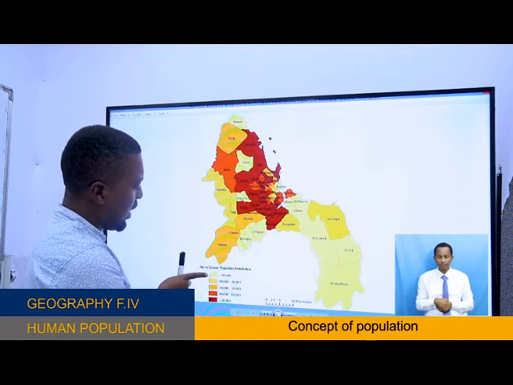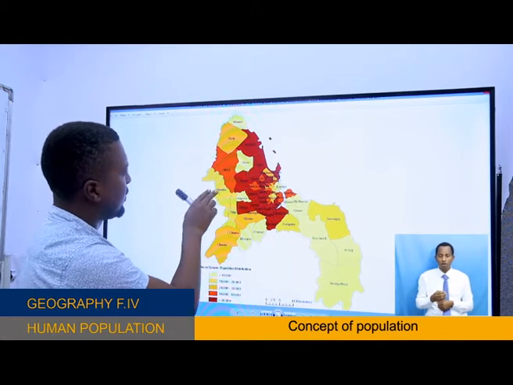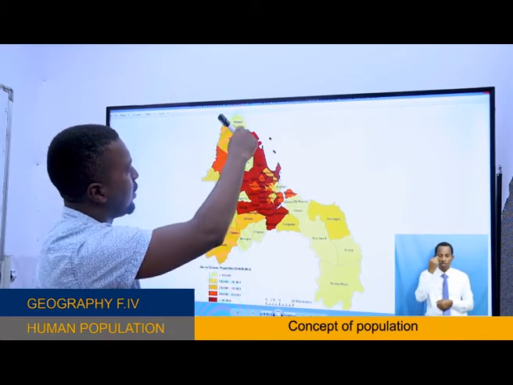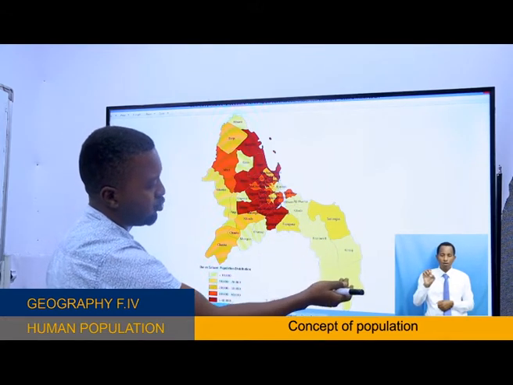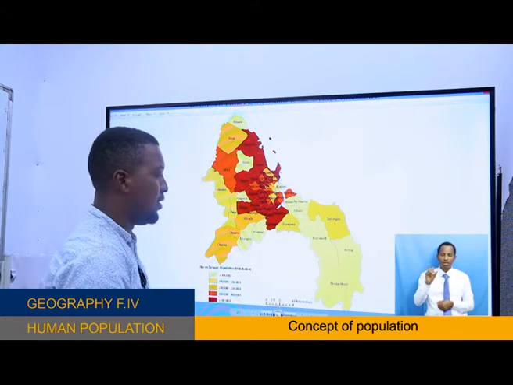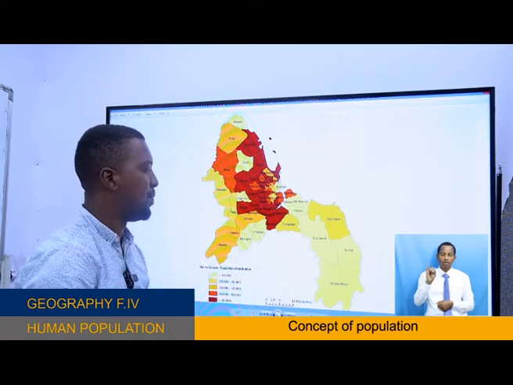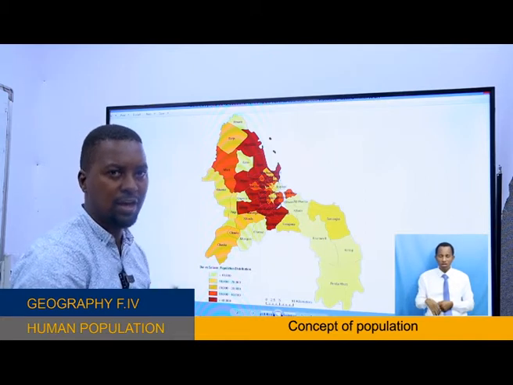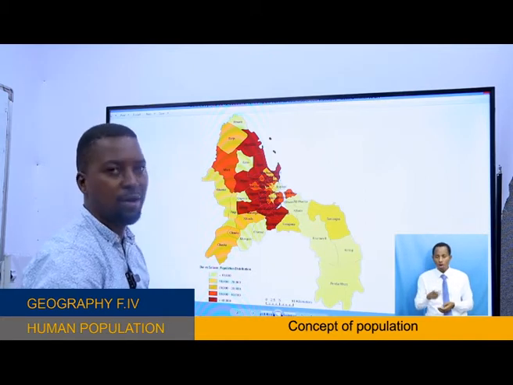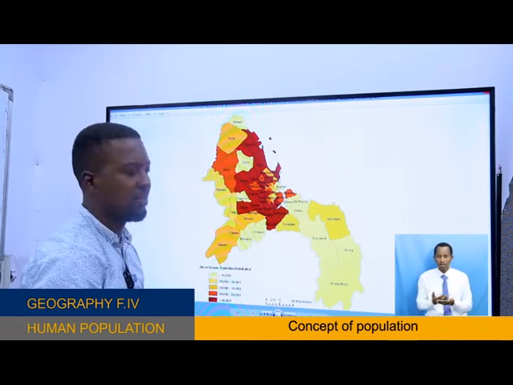And those areas with the yellow color, Kibamba, Mbweni, Goba, and other areas like Kisarawe 2 and Kimbiji, have a low number of people. And there are reasons why, either environmental or economic. The people living here may have different economic status, and so on.